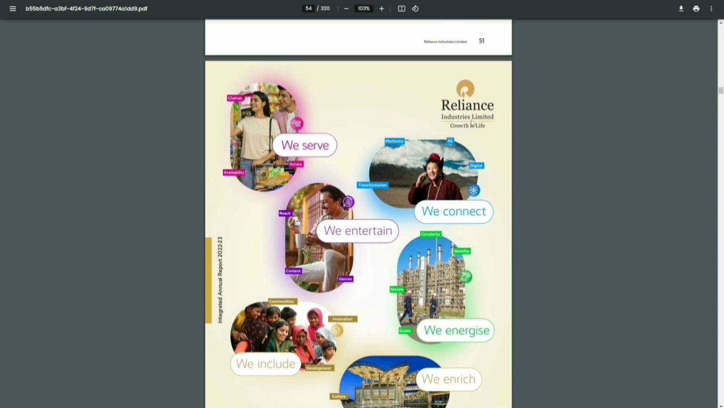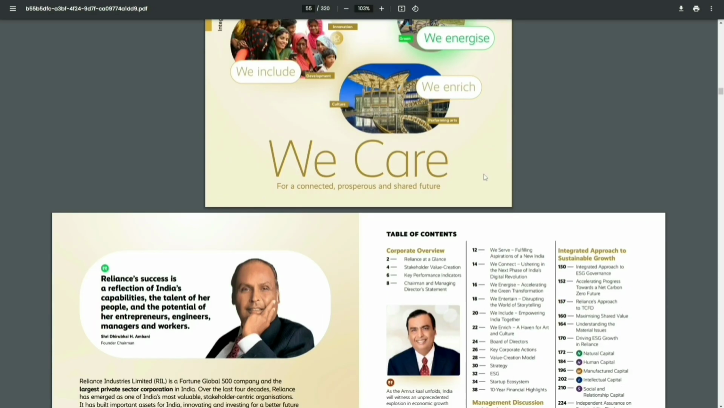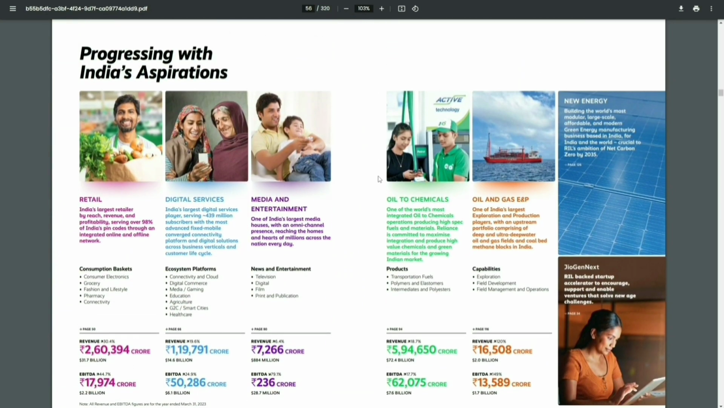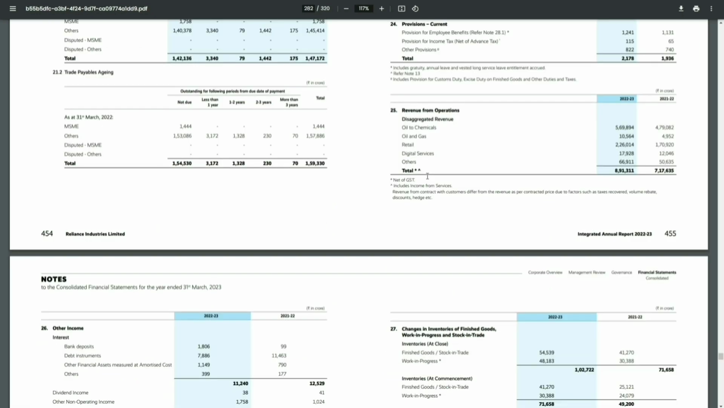Okay, now here we are looking at Reliance's annual financial statements, right? What you'll notice is that these happen to be the businesses: there's retail, digital services, media, entertainment, O2C, right? O2C happens to be the major contributor to their revenue. Even in the financial statements, what you'll notice is revenue from operations, right? O2C, oil and gas, retail, digital, and here are the amounts.